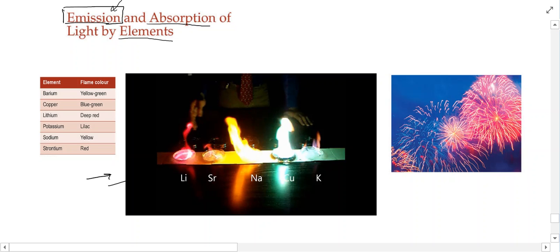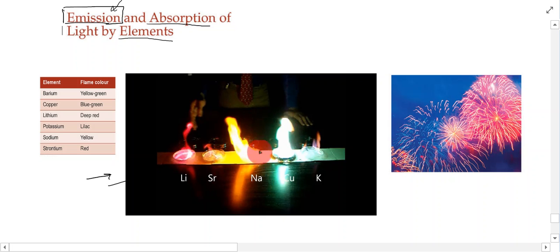So what do we mean by that? Well, if we have a look here, we have, for example, potassium. This flame represents potassium being ignited, and it's giving off an emission that's this particular color. If we look at this table, potassium gives off a characteristic lilac color. Here is copper, and again, it gives off this bluey kind of green color, which is indicative of copper being present.